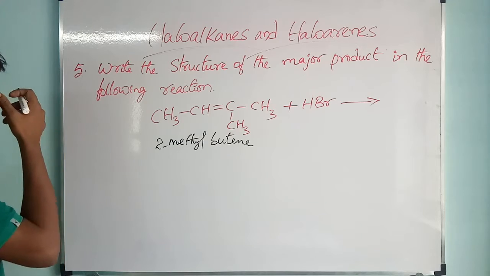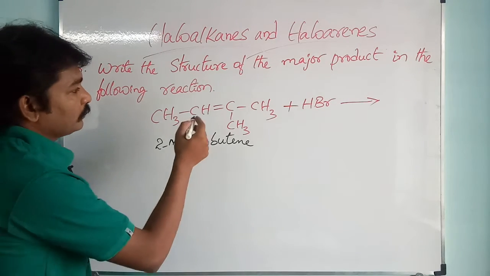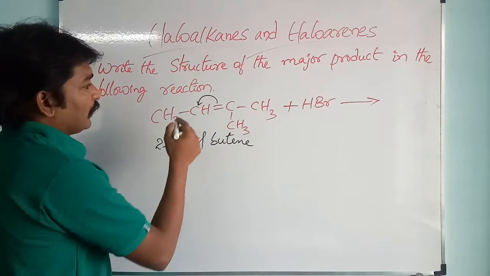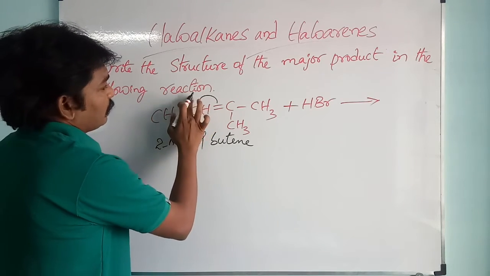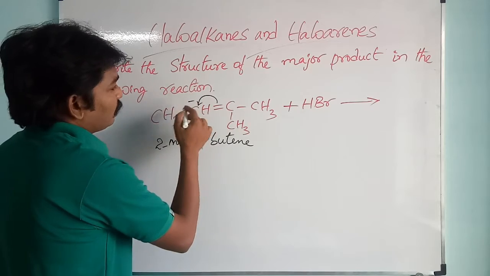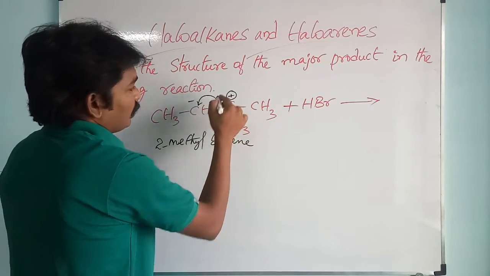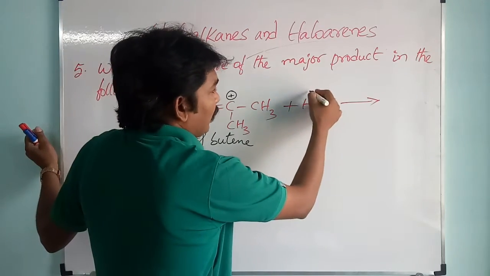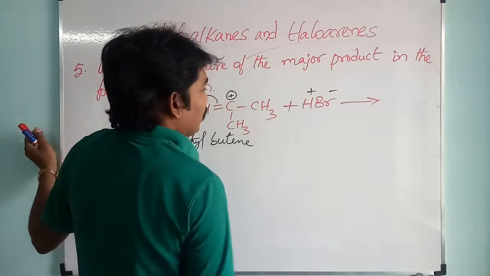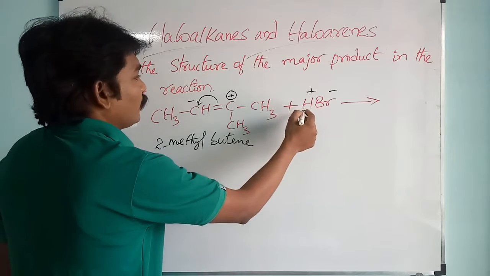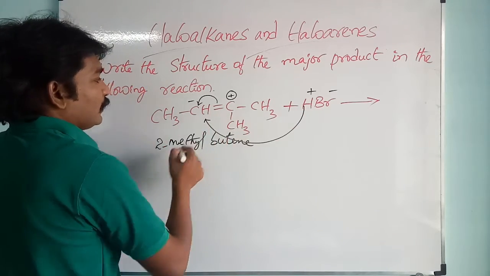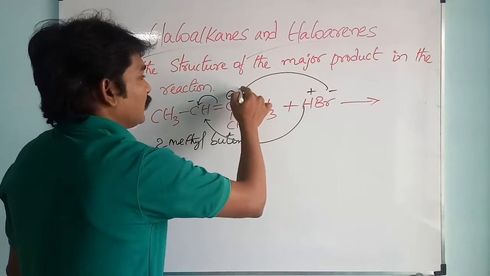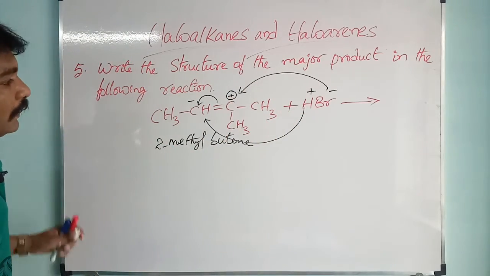The bond pair will move to this carbon, and this one becomes negative and this one becomes positive. In hydrogen bromide it has H plus and Br minus. This H plus will move and bond with this one, and Br minus will get attached to this one.